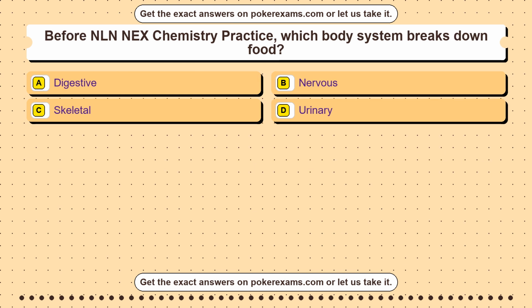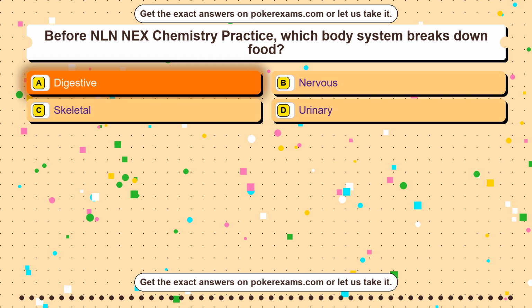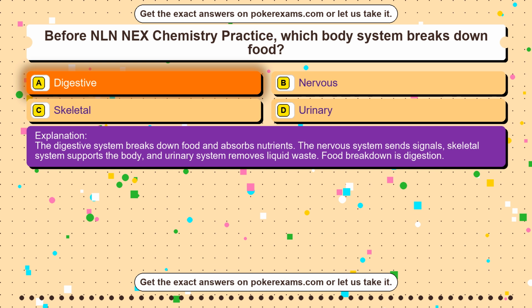Question 5. Before NLN NEX Chemistry Practice, which body system breaks down food? Option A digestive. Option B nervous. Option C skeletal. Option D urinary. The correct answer is option A. Digestive. The digestive system breaks down food and absorbs nutrients. The nervous system sends signals, skeletal system supports the body, and urinary system removes liquid waste. Food breakdown is digestion.